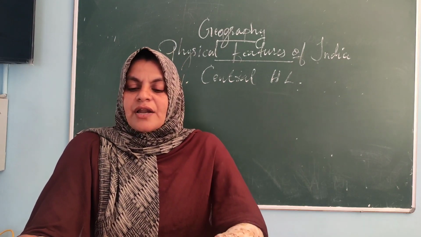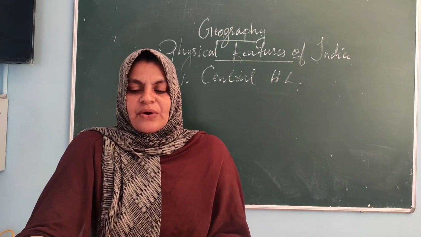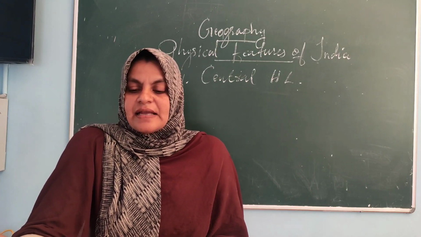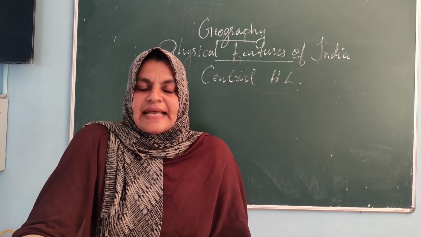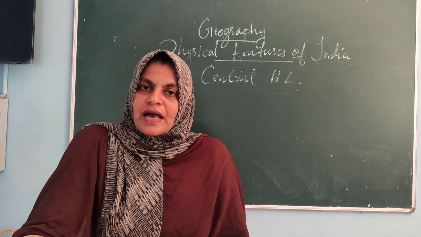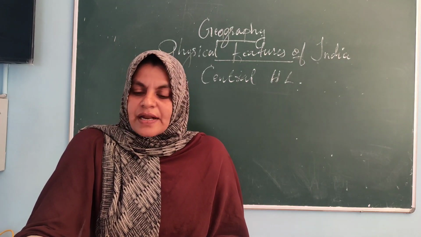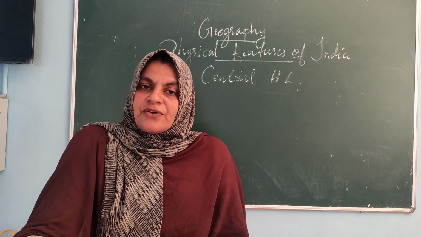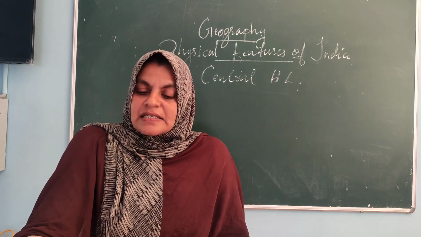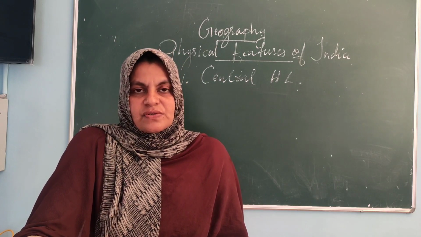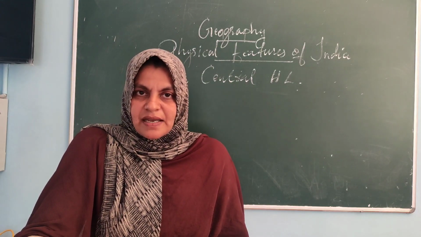On the south side of the Central Highland is the Vindhyan Range. Vindhya, Satpura, Aravalli, you might have heard that. Vindhyan Range, mountain range. So on the south side of the Central Highland, it is the Vindhyan Range. Don't forget it and don't make any confusion.